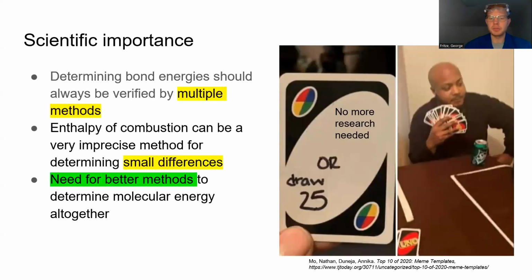Overall, this shows that bond and molecular energy should not solely be determined by one technique. Future research will be needed. Additionally, enthalpy of combustion is not the best practice for finding small differences such as E resonance. The complexities of these measurements require better methods in general.